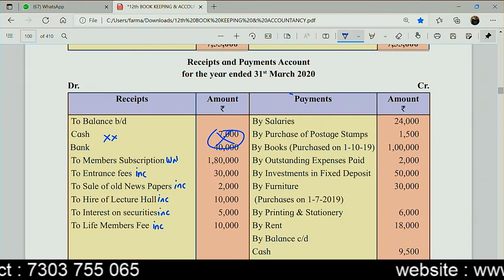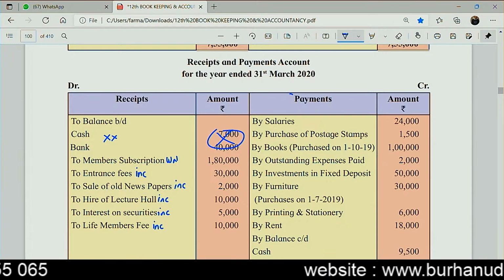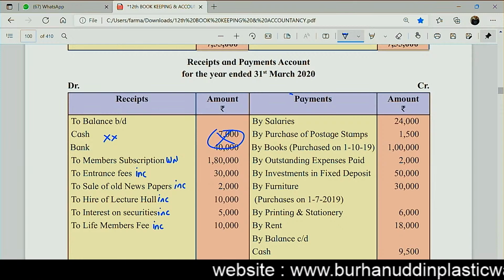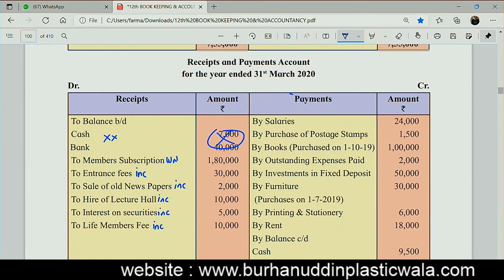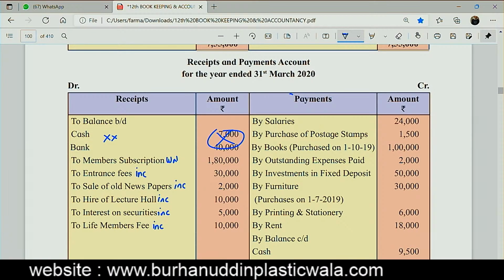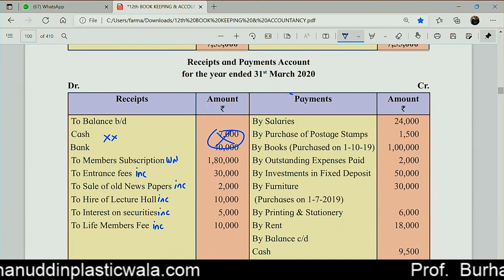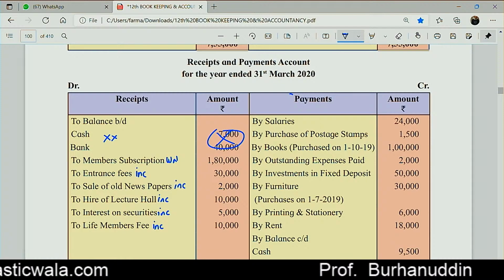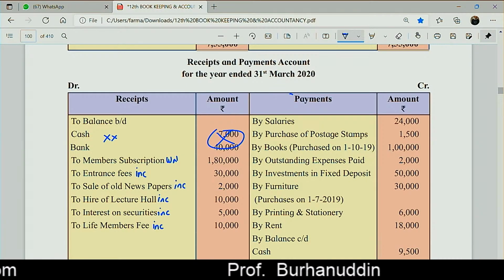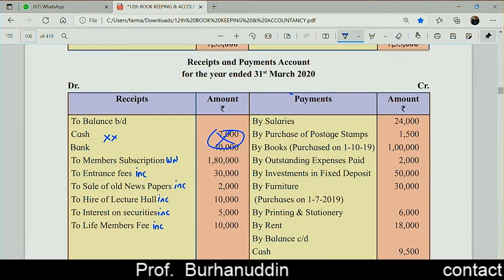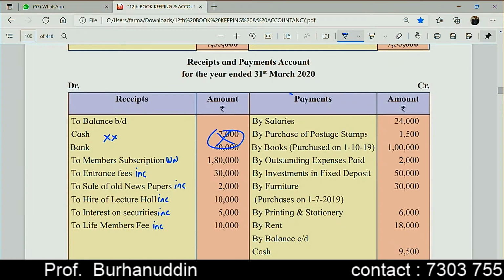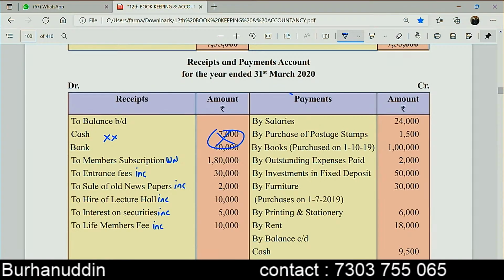If the question is specifically telling you that it has to be capitalized, or posted to any fund, such as a tournament fund, prize fund or building fund, any specific fund, you are going to post it in that account. But there is no information given in the question, so you are directly going to put it on the income side, because that's an income for you.